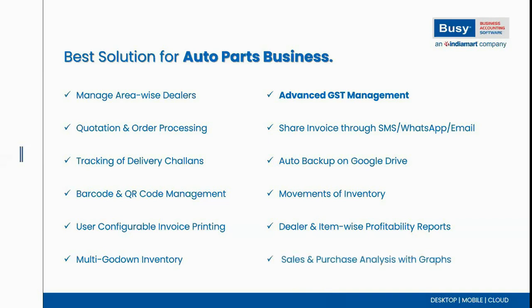Sales and purchase analysis with graphical mode. Now, if you need to see the scenario of your sales item wise, or it may be party wise, it may be a quarterly scenario, it may be a monthly scenario. If you want to figure out the analysis report in a graphical mode, or you can say in a pie chart graph mode, that will help you to analyze what item is going to sell, in which month it is going to sell higher, and in which month it is going to sell lower.